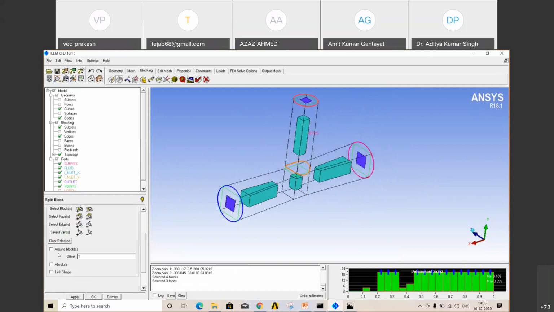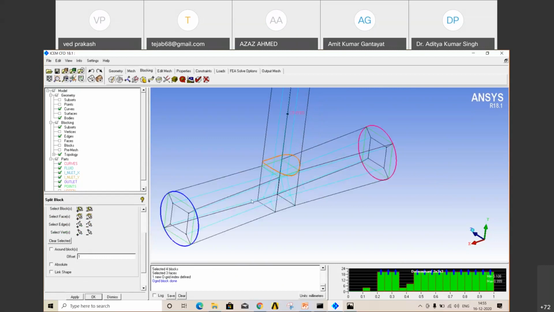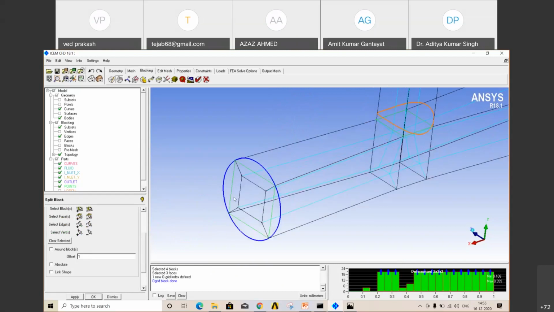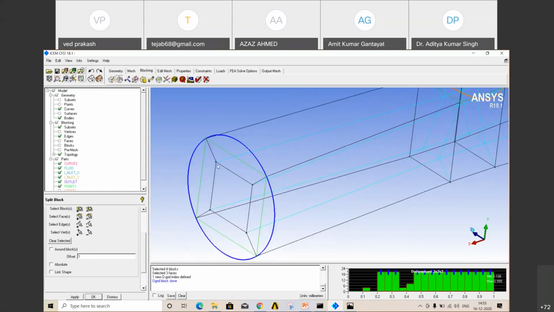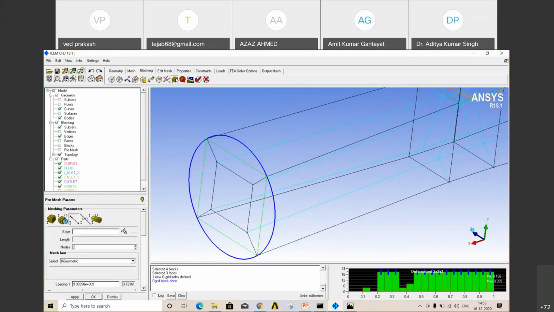Now at the bottom there is an option around the block, but because the block is inside the geometry only, there is no need to click that box. Then apply. As you can see, the O grid is generated. Now those elements will move in this direction. Let's give some pre-mesh parameter.